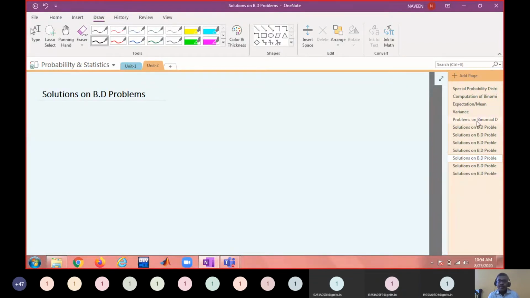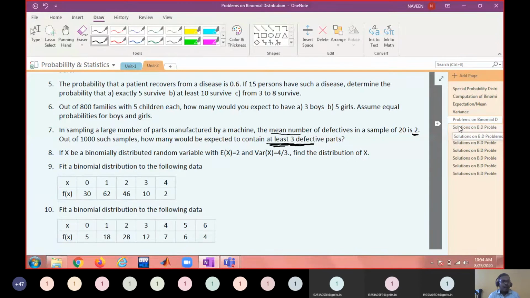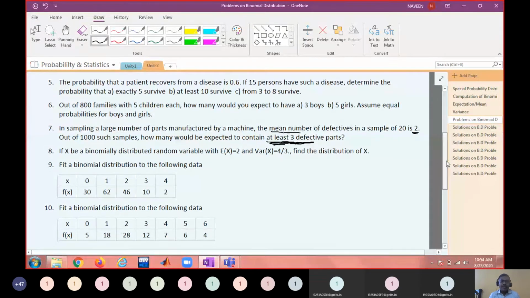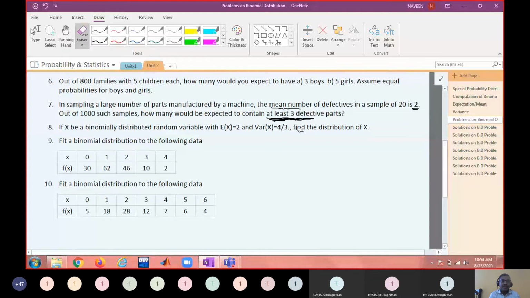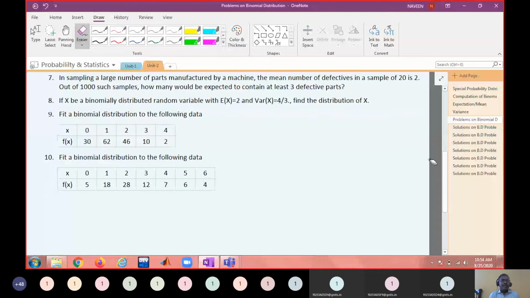Now note down the next problem. If capital X is a binomially distributed random variable with E of X equal to 2 and variance of X equal to 4 by 3, find the distribution of X.